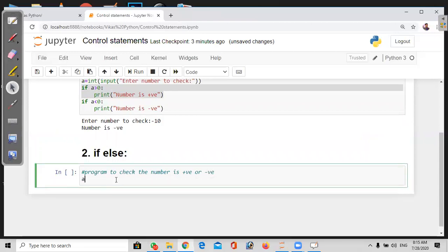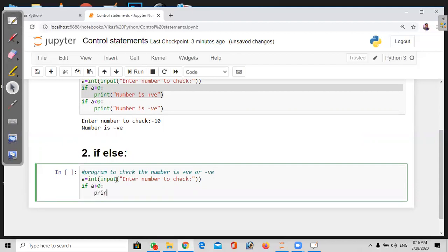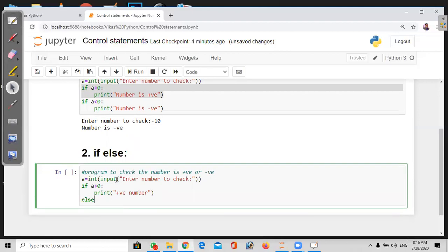Okay. Here I'm going to ask the user to enter int of input of. So here I'll write if a greater than 0, we'll say this one is a positive number. Print of, or else part is there. So see here, if and else we are writing in the same line, and whatever statements we write under the condition have some space.